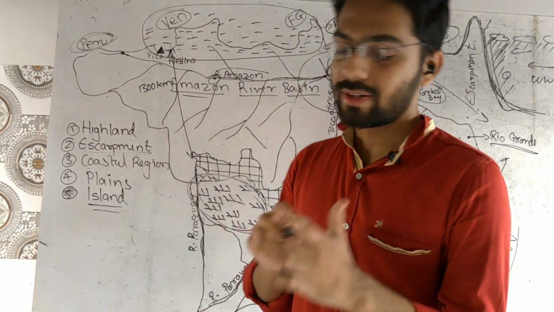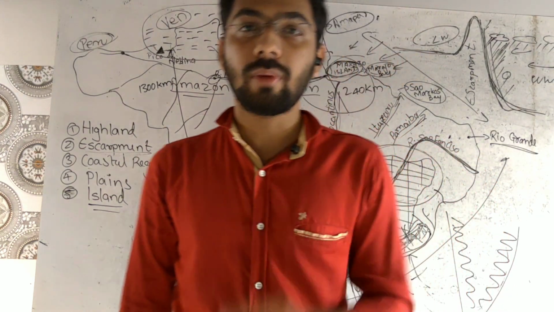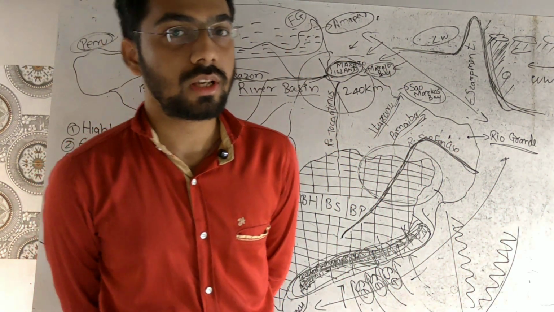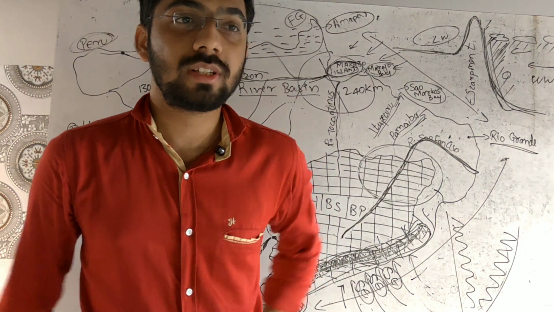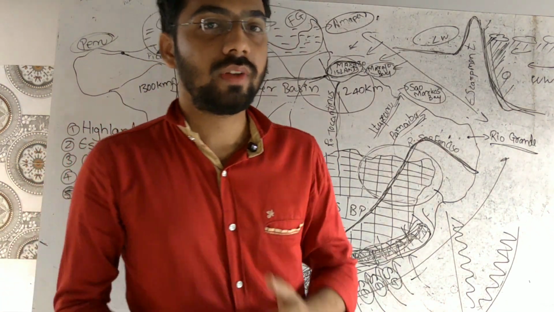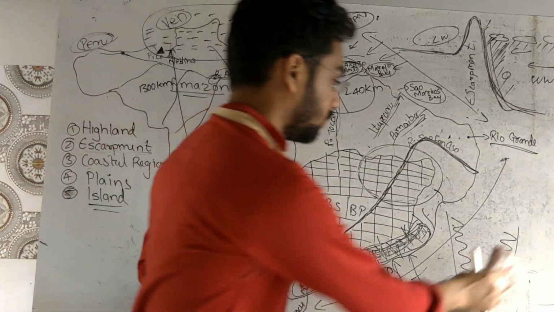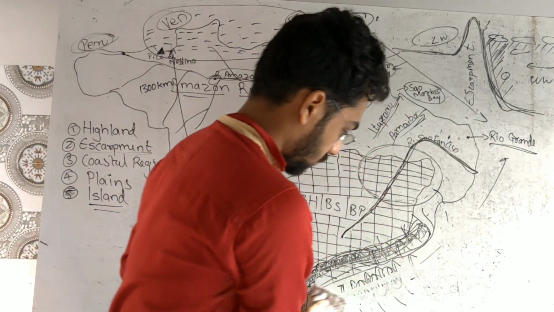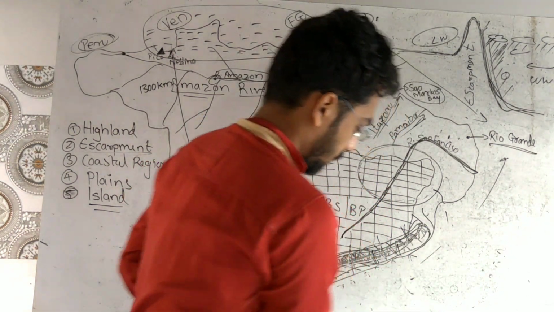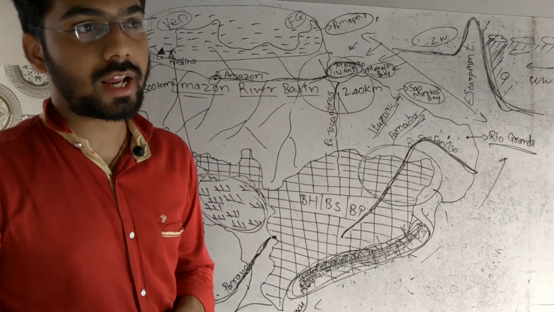See, there are two kinds of islands: coastal island and the marine island. Coastal island, as we are going to see, is formed because of the depositional work of the river, which the river carries with them. How, I will make you understand. So depositional work, coastal island, how coastal islands are formed.